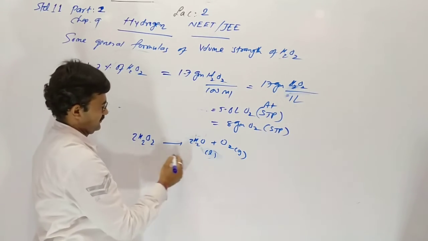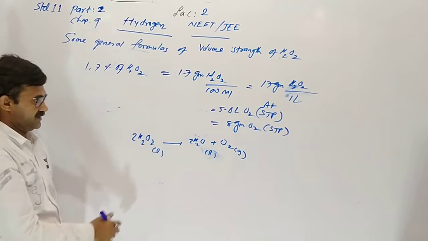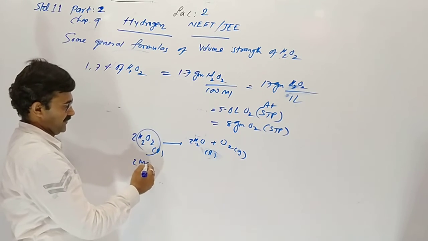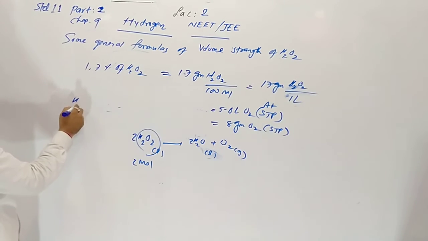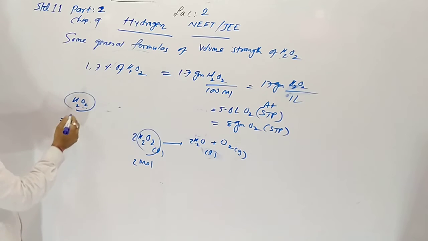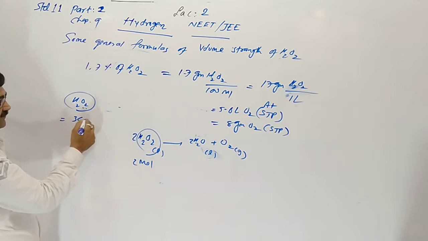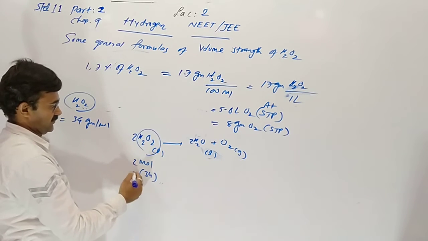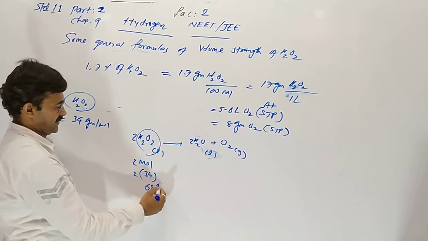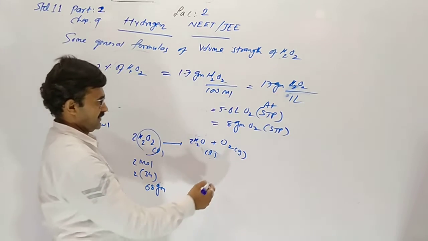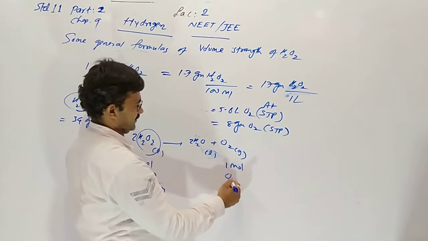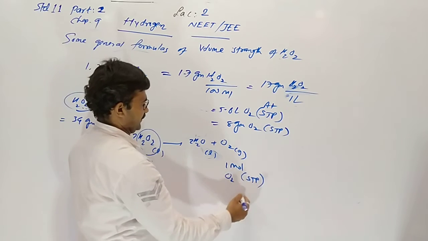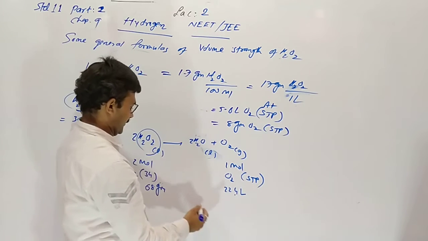It is clear? Here 2 mole of hydrogen peroxide. Molecular mass of hydrogen peroxide is 32 plus 2, so 34 gram per mole. 34 into 2, so 68 gram gives 1 mole oxygen. At STP, it should be 22.4 liter.